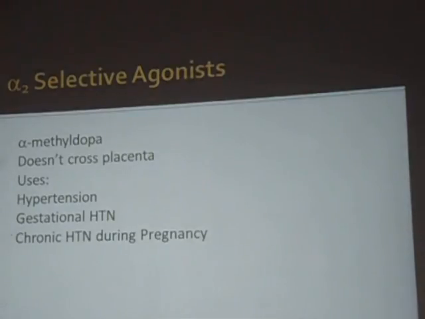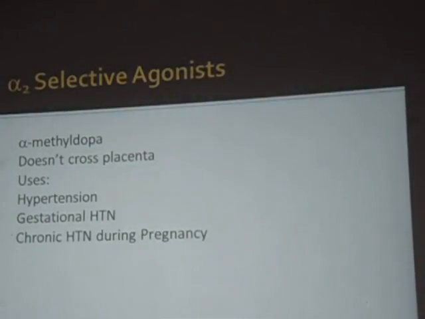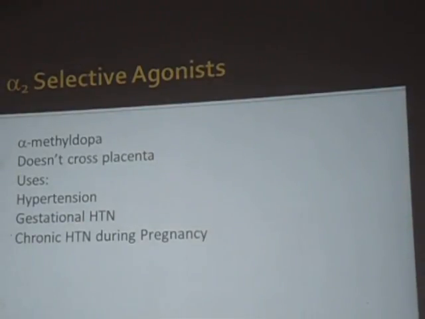So selective alpha-2 agonist, alpha-methyl dopa, as it does not cross the placental barrier, will be the drug most commonly used in cases of pregnancy-induced hypertension or gestational hypertension, pre-hypertension, all these conditions in pregnancies. Alpha-methyl dopa, an alpha-2 agonist, can act as an antihypertensive agent.